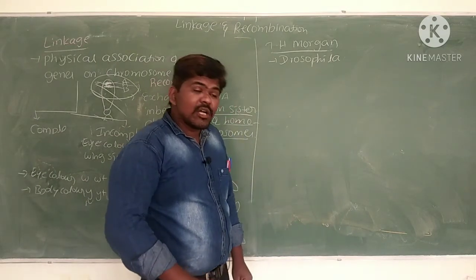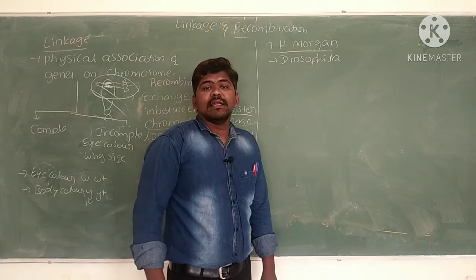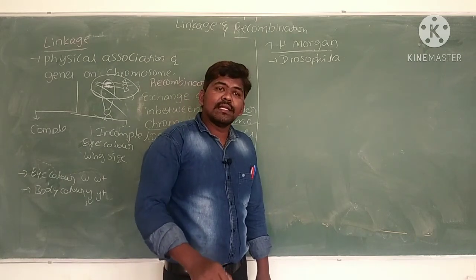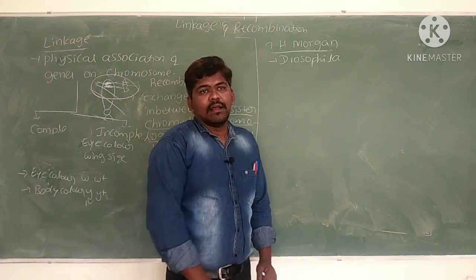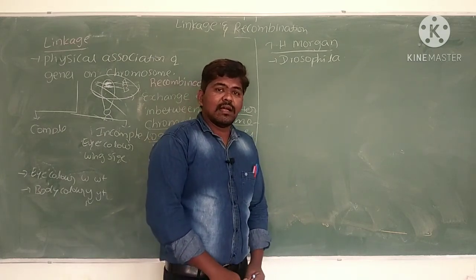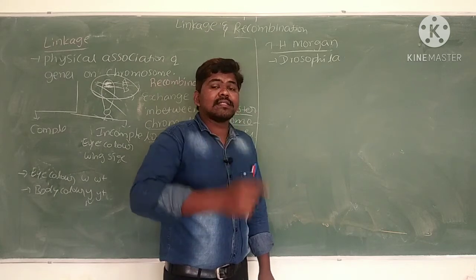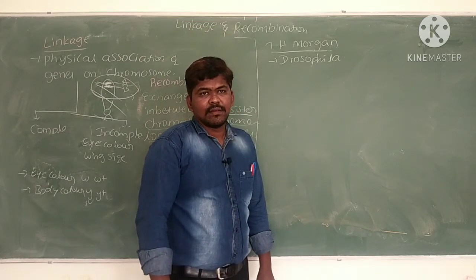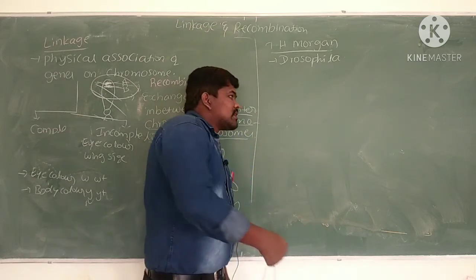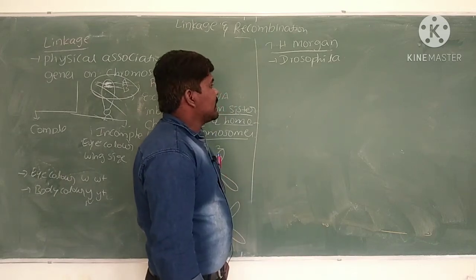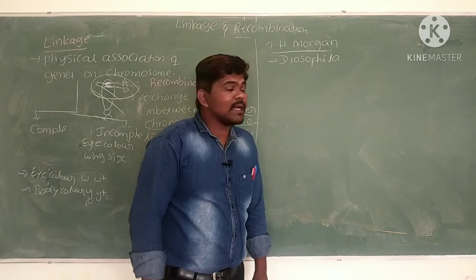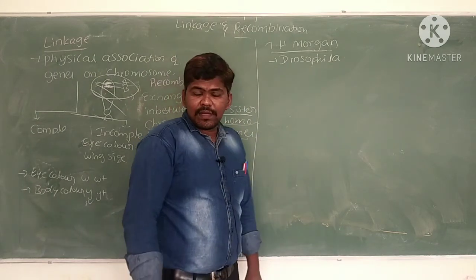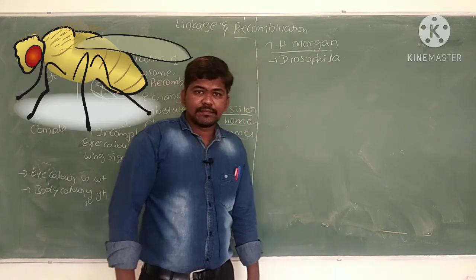Because it has a short lifespan, we can grow it easily in the laboratory in glass jars, and it shows contrasting characters. Because of all those features, T.H. Morgan selected Drosophila for his experiments.